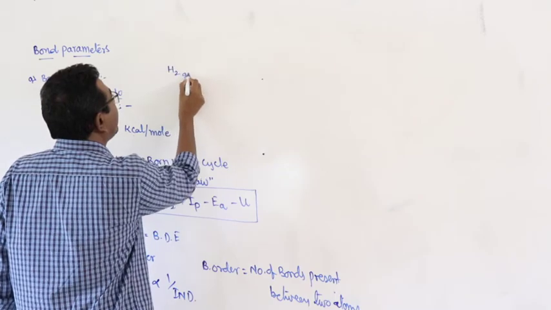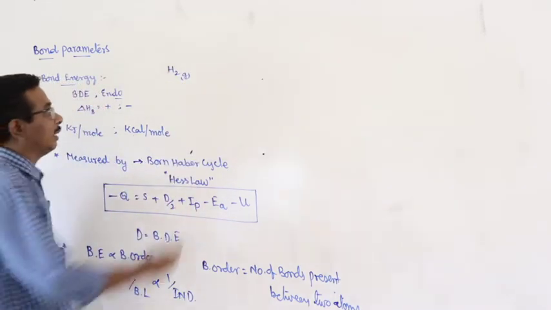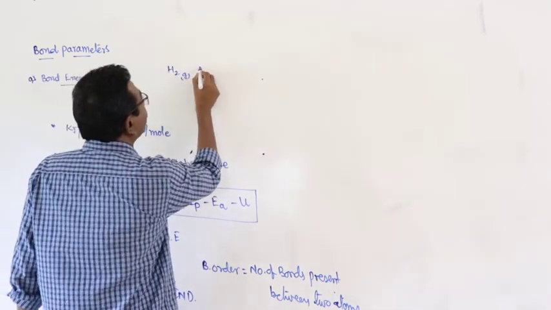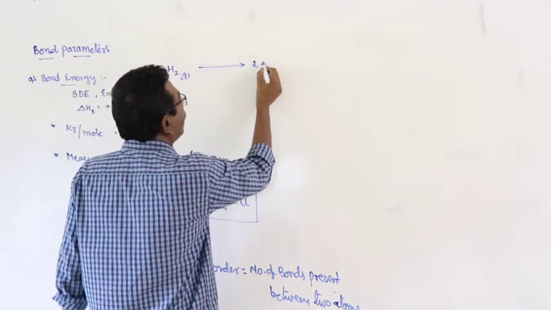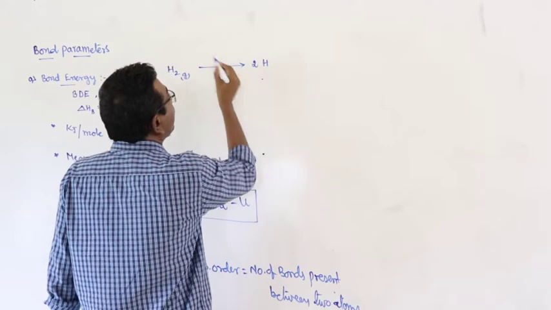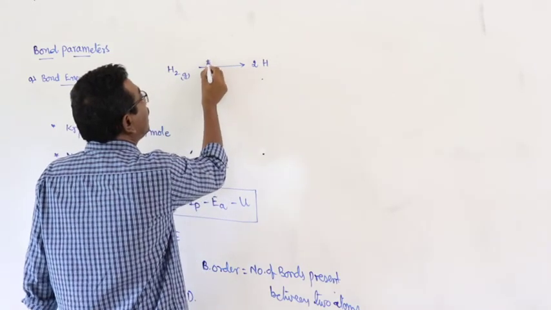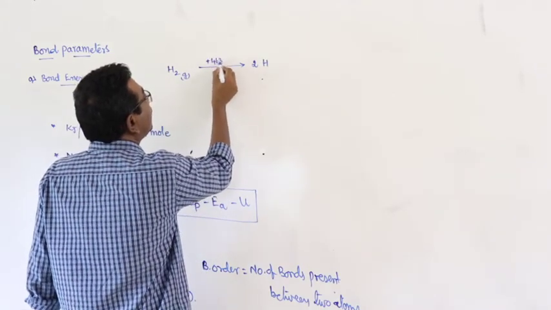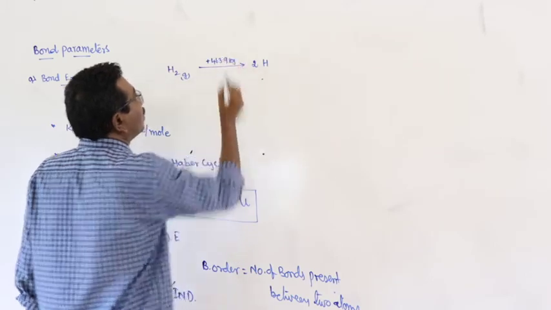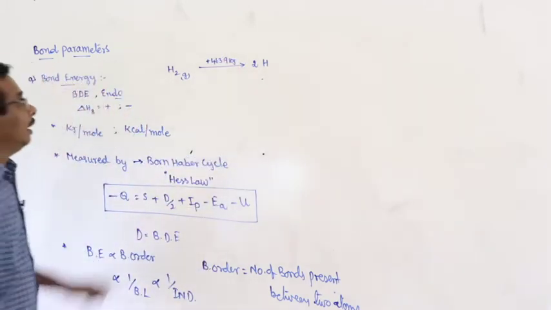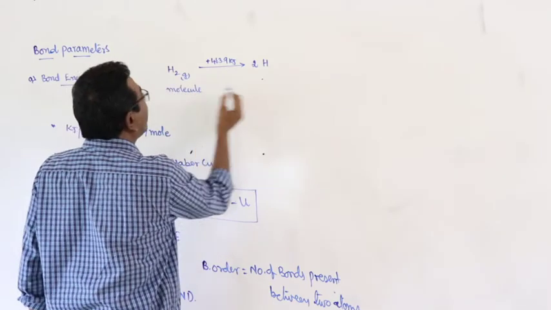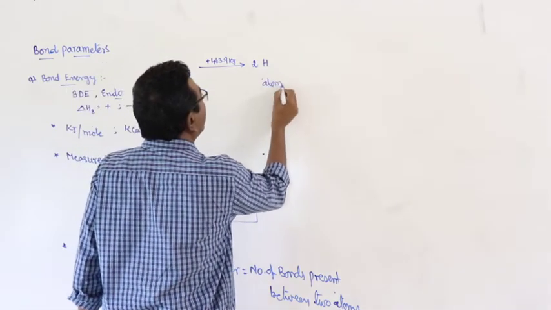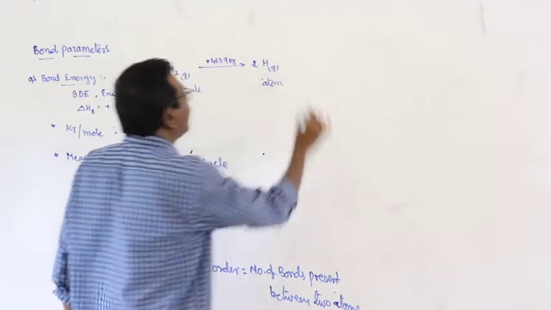This is a hydrogen molecule, the gas hydrogen. In this molecule, the two hydrogen atoms are bonded through a covalent bond. When some amount of energy is supplied, that is near about plus 463.9 kilojoules, the molecular hydrogen is converted into the atomic state.